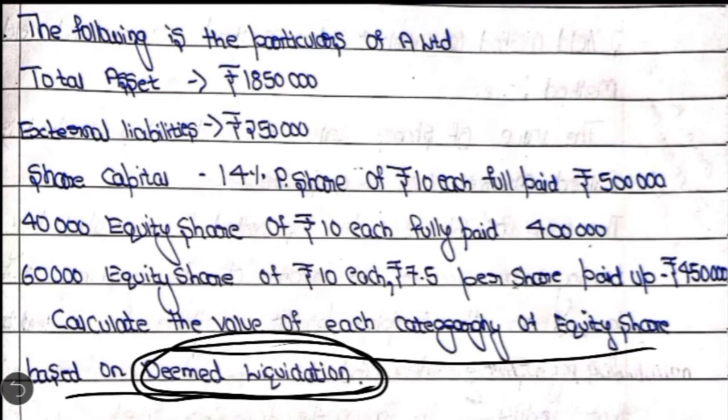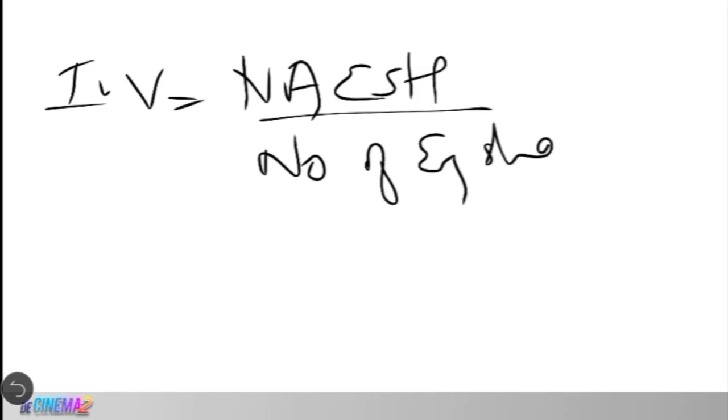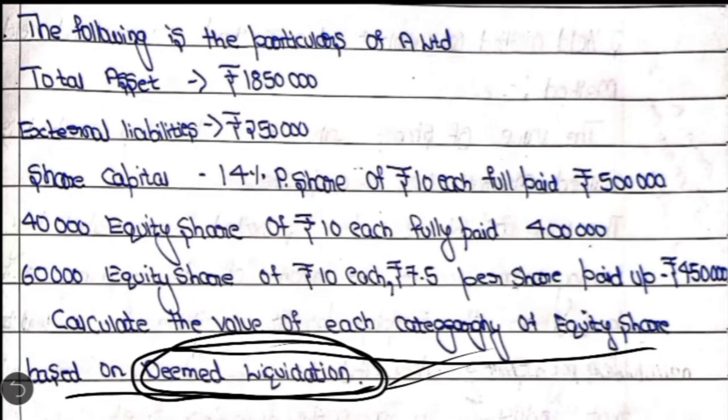So here you should be in a position to understand that we have to apply the first method, that is the intrinsic value method, to calculate the value of the share, because they have specifically said that you have to assume that deemed liquidation is happening. Okay, so now coming to the intrinsic value of share, we use the formula: intrinsic value is equal to net asset available for equity shareholders divided by number of equity shares. We have followed the same formula in the previous questions as well. So here in the first step we are going to calculate the net asset available for equity shareholders. You have seen the format.